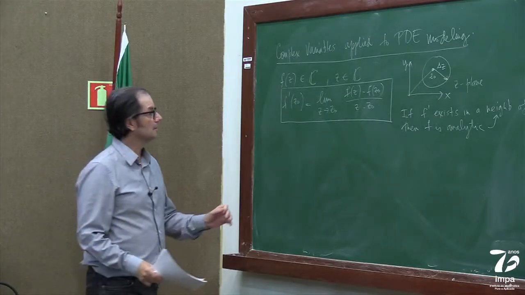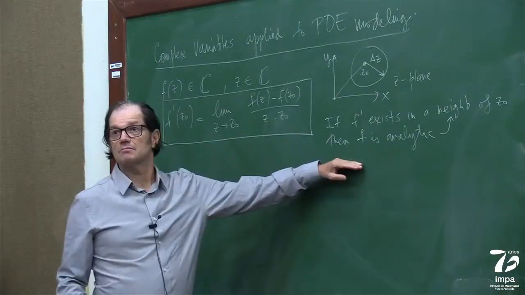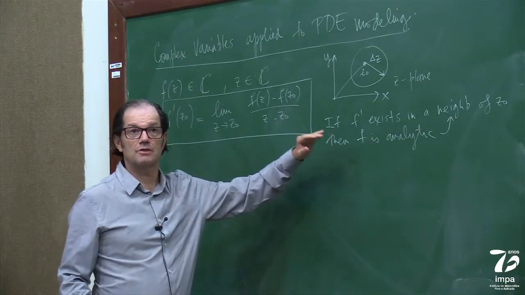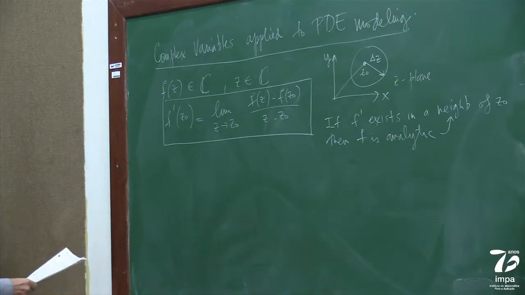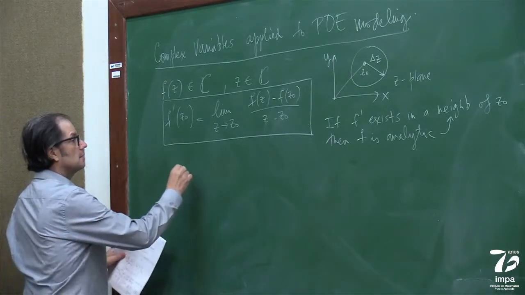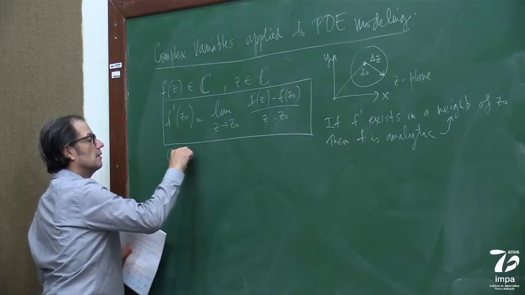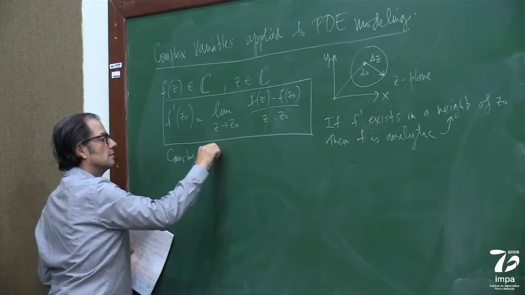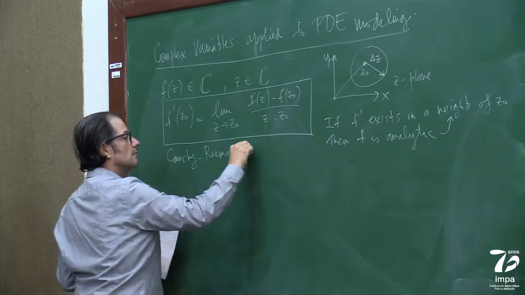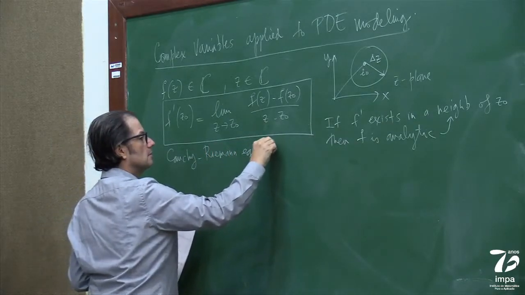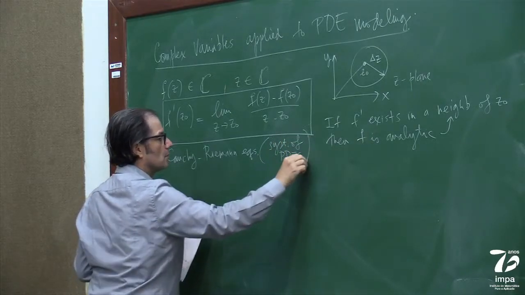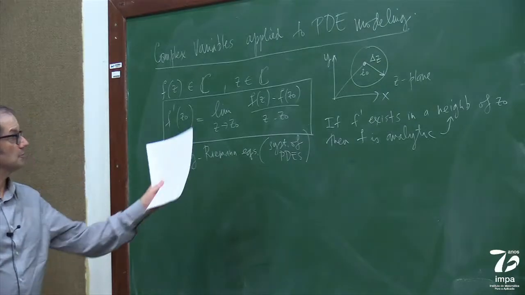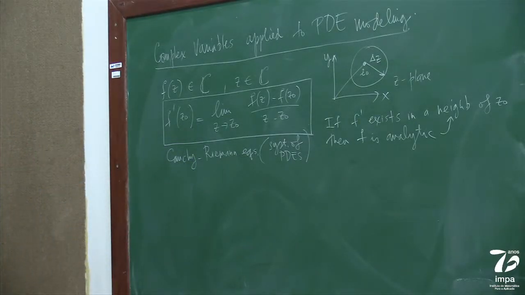If in an open neighborhood of a point, you have a converging Taylor series, a super smooth function with infinitely many derivatives, it's analytic. That's something very nice. Okay, so let me skip some properties here, and let's see how we get the Cauchy-Riemann equations, which is a system of PDEs, right? From this very simple definition.